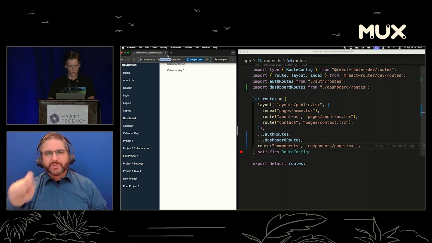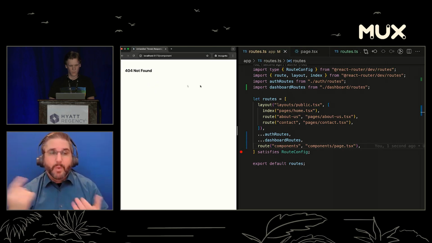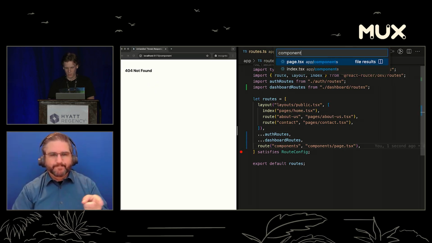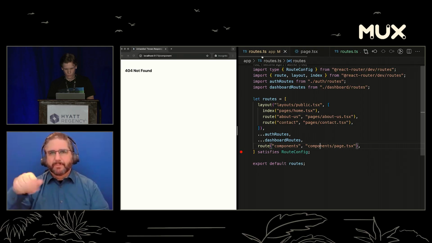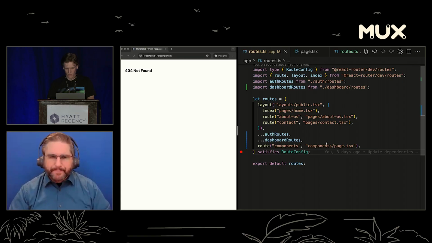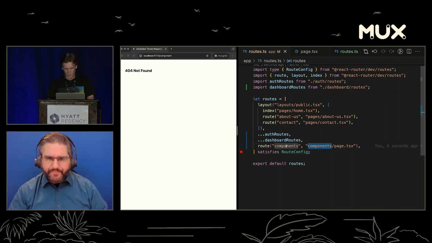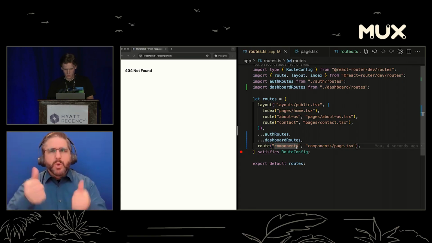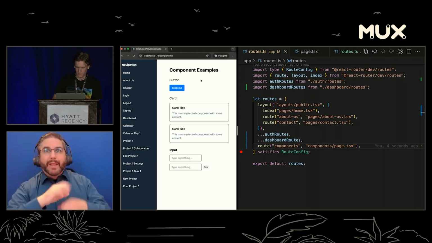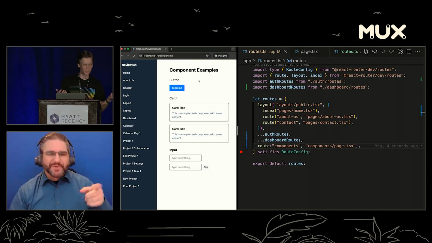And so now we can go to the component page. Let's see, components/page. I'm sure I did something wrong. Let's restart this thing. On which one am I missing an S? This guy? Oh, in the browser. Thank you. Woo! All right, we got it. Cool. So we got all our components. These are really beautiful components, right?